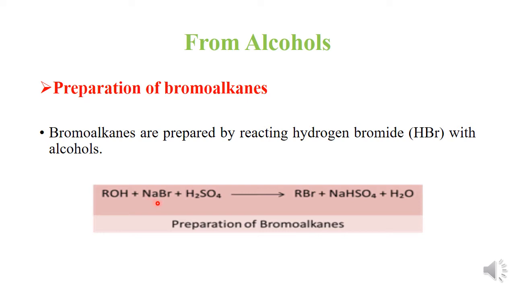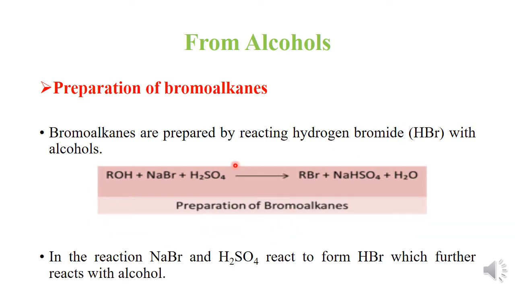But in this reaction, we are showing that this alcohol reacts with the sodium bromide in the presence of sulfuric acid. Actually, the alcohol reacts with hydrogen bromide, but this hydrogen bromide is prepared in situ in the reaction by the action of sulfuric acid on the sodium bromide. So this hydrogen bromide is formed in the reaction by itself. How? By the action of sulfuric acid on the sodium bromide, which further reacts with the alcohol to form the bromoalkanes.